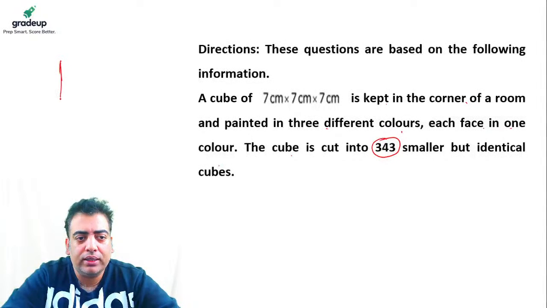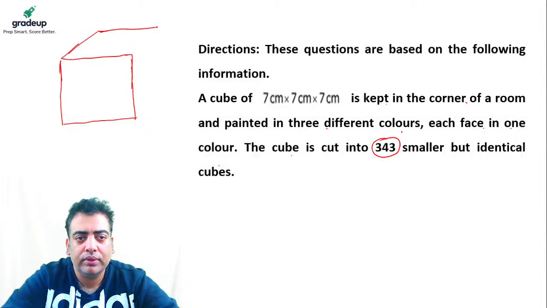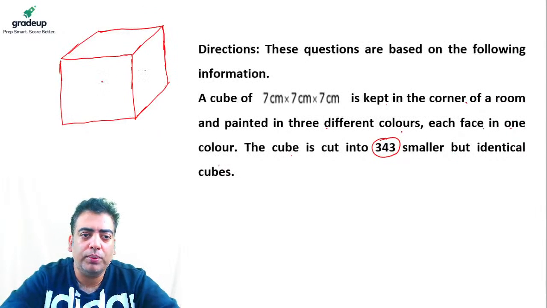If we place a cube in the corner of a room, its base will be covered by the floor and two of the sides will be covered by the walls, which means we will be able to paint only three faces, the ones which we can see.